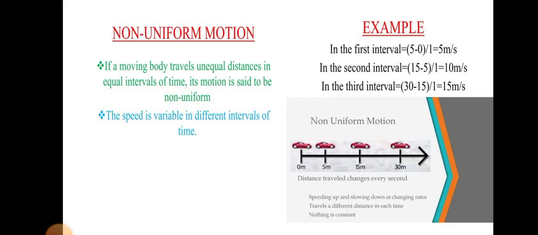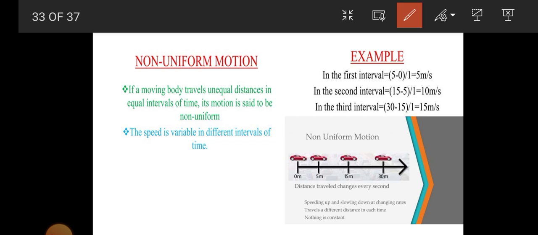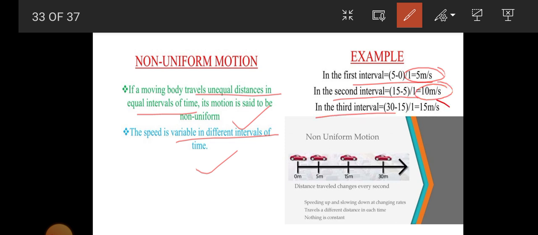Understood? Now non-uniform motion. When a moving body travels unequal distance in equal interval of time, it is known as non-uniform motion. The speed is variable in different intervals of time. In the first interval it covers 5, then in the second 10, then in the third 15.